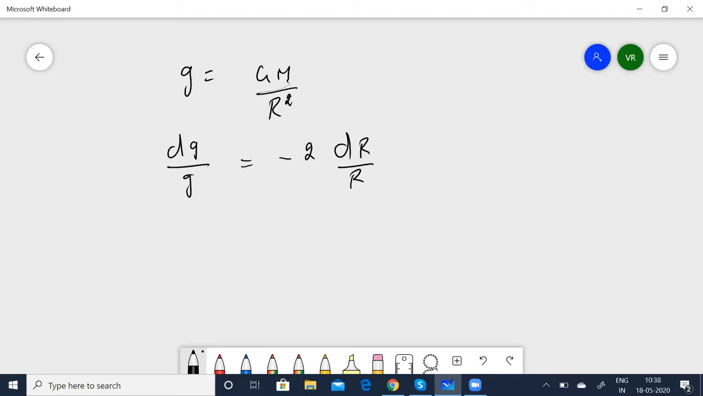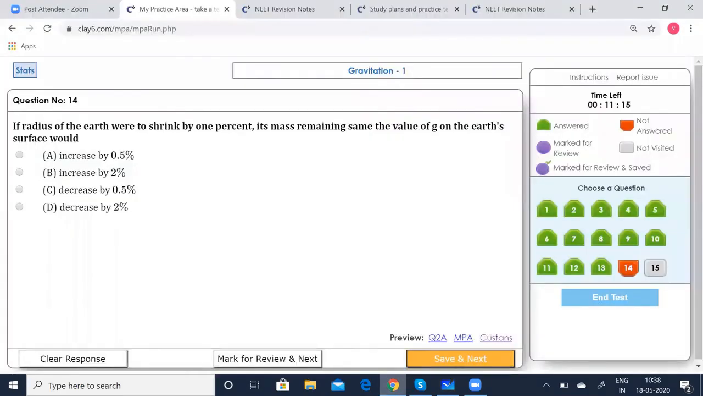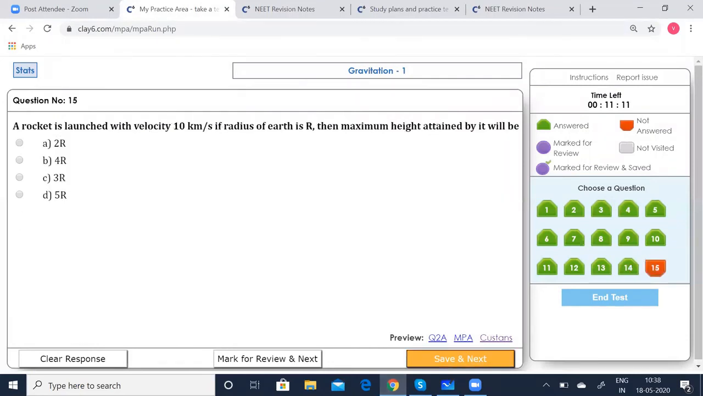So now it is given dr by r is 1%, right? Substitute it here, then you get dg by g is equal to minus 2%. The negative sign indicates that g is decreasing by 2%, okay? So it is decreasing by 2%. So option D is correct. Click that. Go on to the next.